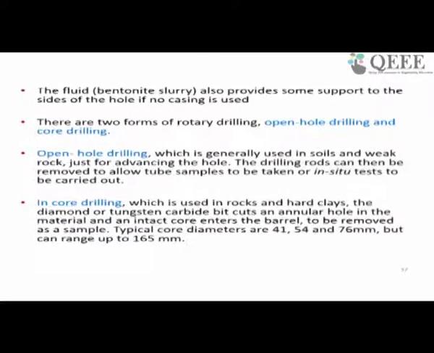There are two forms of rotary drilling. One is open hole drilling, and another is core drilling. In open drilling, you don't go for sampling, you just drill the hole through the drill bit. In case of core drilling, you also attach a drill core barrel or sampler which actually takes out the sample simultaneously with the drilling operation. So, for sampling purposes you need to have core drilling, that means you will collect cores simultaneously with the